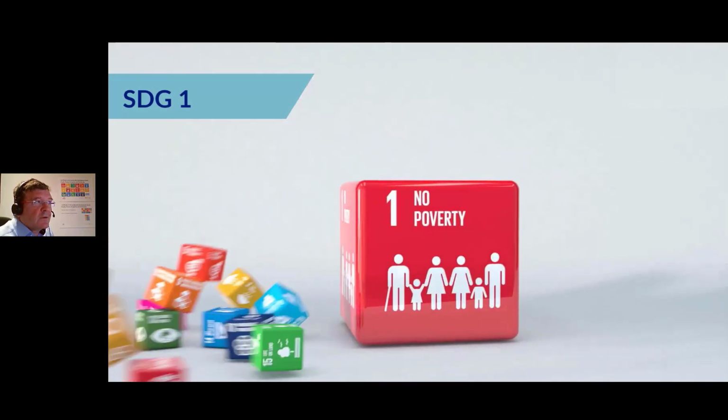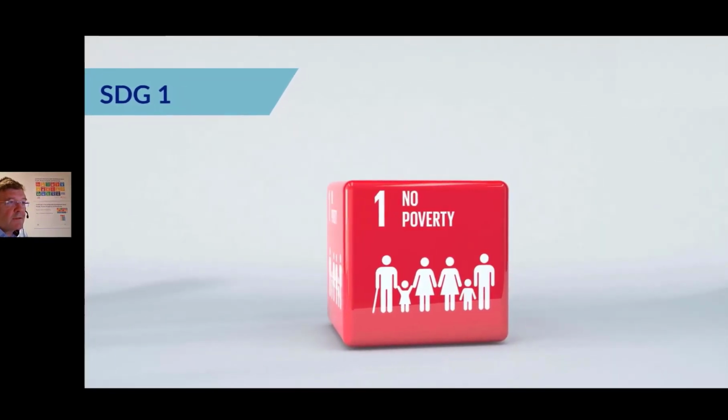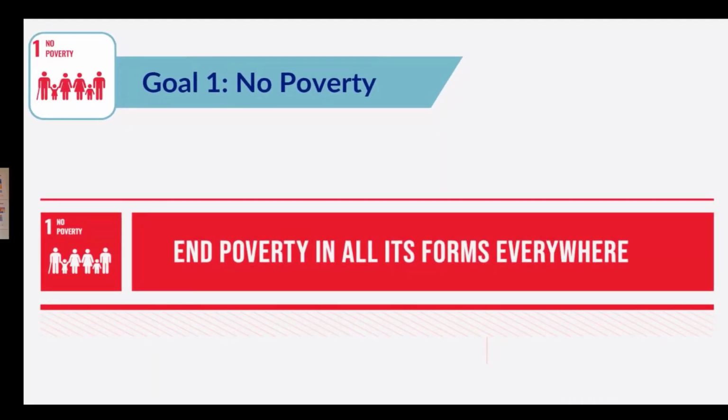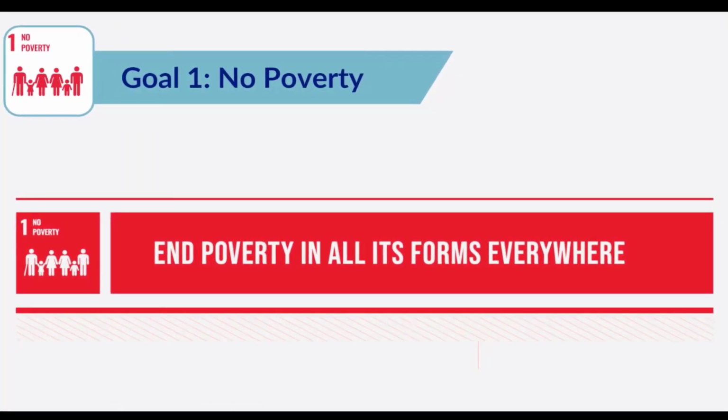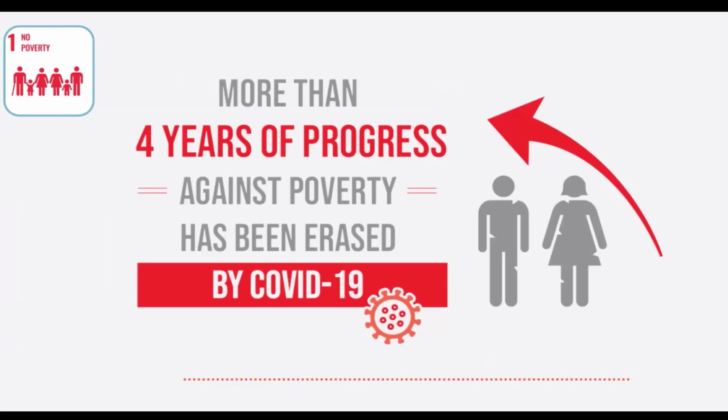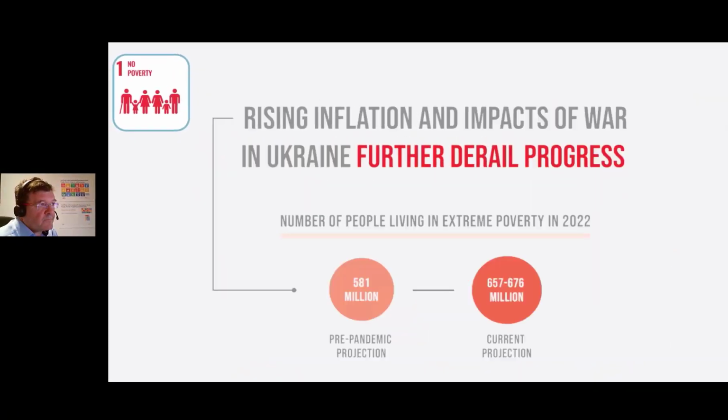We'll start off by looking at SDG 1, no poverty. The underlying principle of this SDG is to end poverty in all its forms everywhere. More than 4 years of progress against poverty has been erased by the COVID-19 pandemic. I think we're all familiar with the fact that the impacts of COVID have been much more severe on those who are less fortunate and who don't have access to resources.